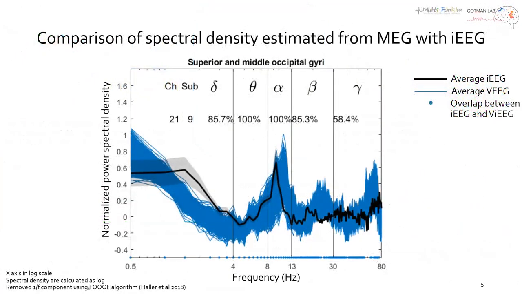This shows an example of comparison of spectral density between intracranial EEG and estimated virtual intracranial EEG from MEG for an ROI called superior and middle occipital gyri. Here, normalized power spectral density is plotted as a function of frequency in log scale. The black line represents the average intracranial EEG of 21 channels within the ROI, and each of the blue lines represents estimated virtual intracranial EEG from MEG for the same number of channels. For each frequency where there is an overlap, we plot a blue dot along the x-axis. And for each frequency band, the percentage of overlap is also shown.